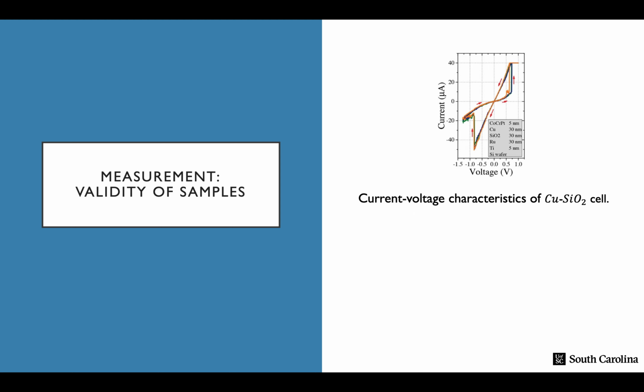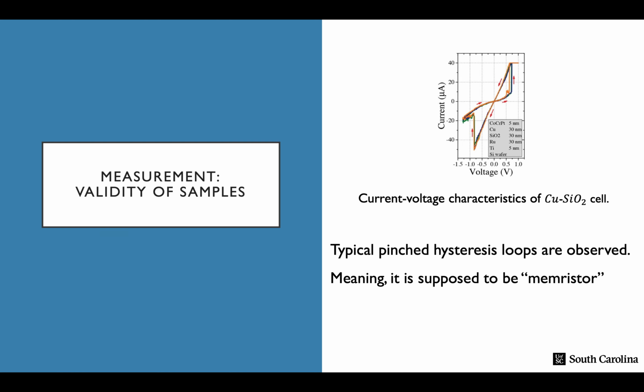Before performing the ideal memristor test, we measured the current voltage characteristics, and the results show the typical resistive switching with the pinched hysteresis loops, as you can see. According to Chua, this device is supposed to be an ideal memristor.